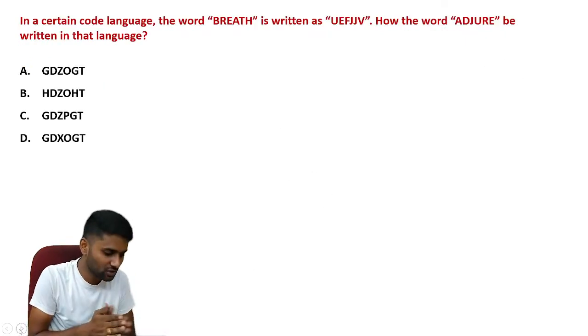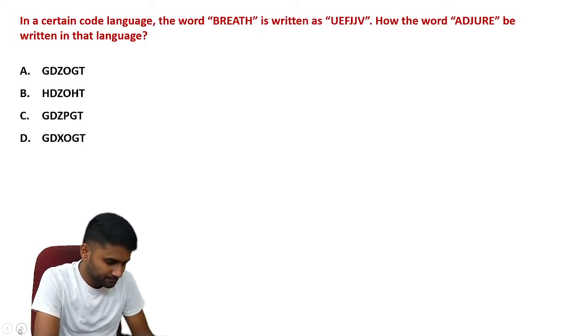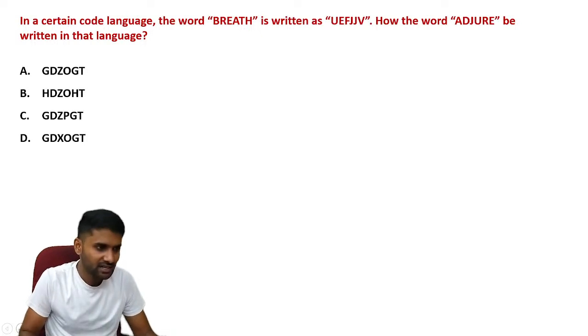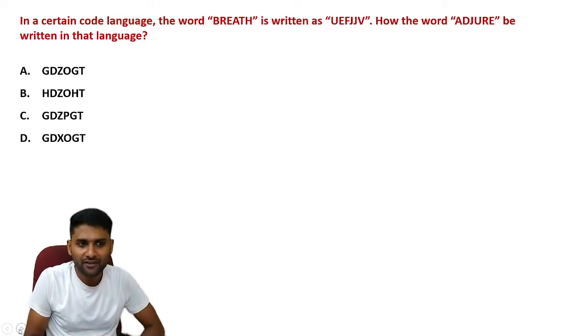Let's go through the coding and decoding concept. In a certain code language, the word BREATHE is written as UEFJJB.